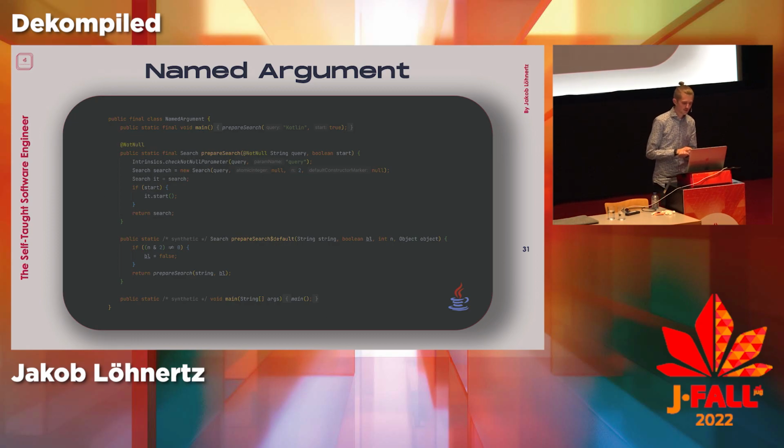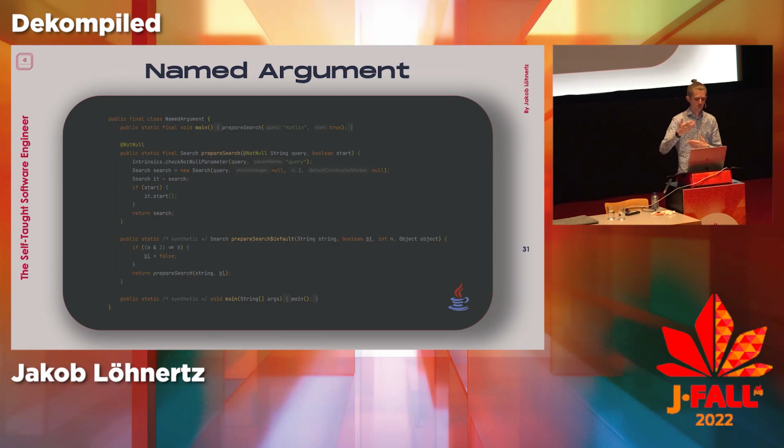And then the other thing that you notice is that it added this prepare search $default, which is for the default Boolean that I gave it. So here, this is one of the examples where the step from the bytecode into the decompiler adds some stuff that's a bit funky. It hard codes, in air quotes, with this if statement the Boolean to be false, because this is what I chose as the default argument.